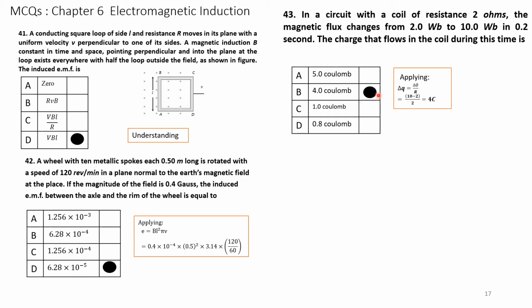Okay, 4 coulombs. Here we do not use the time. If we use the time, it becomes dq by dt, which will be the current.